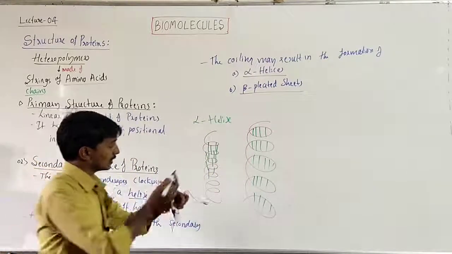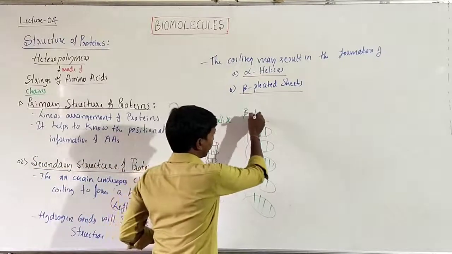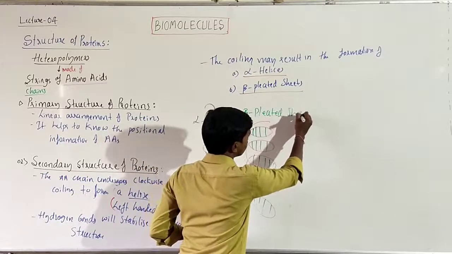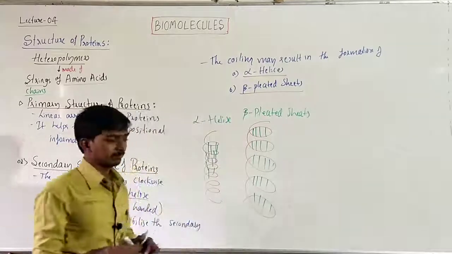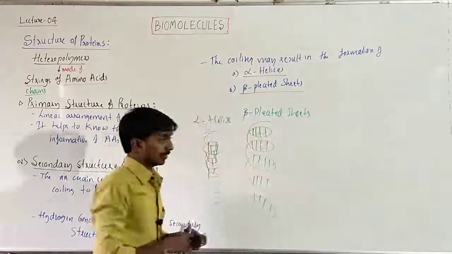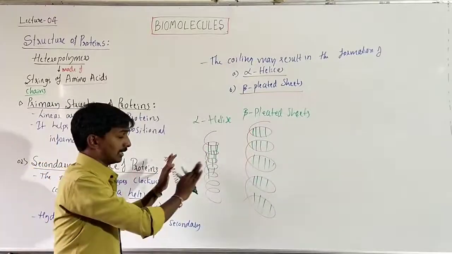So this is called a beta pleated sheet. Okay, it is just for your understanding. This may not come in examination.